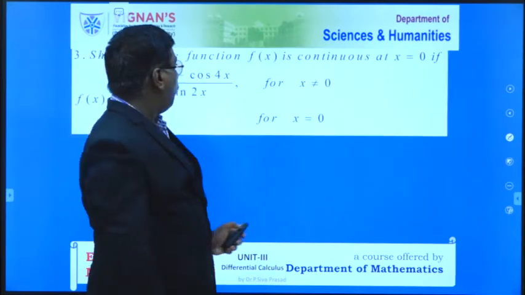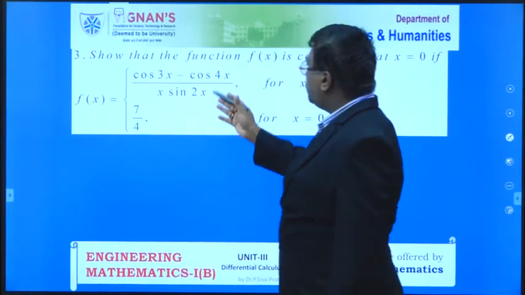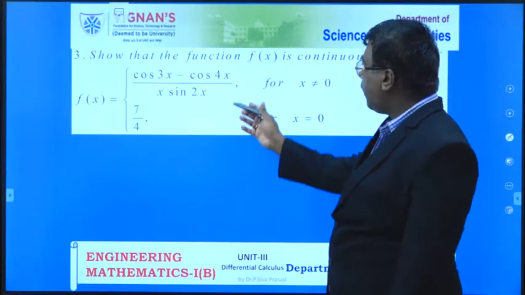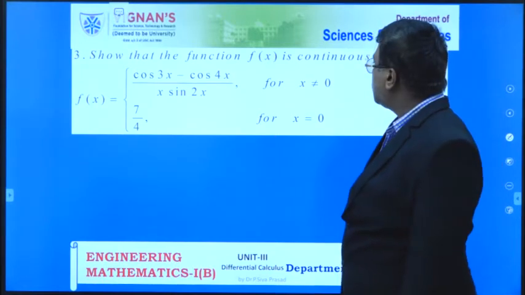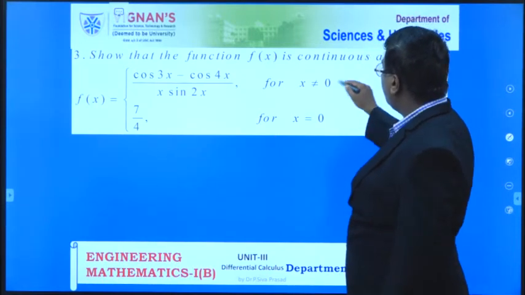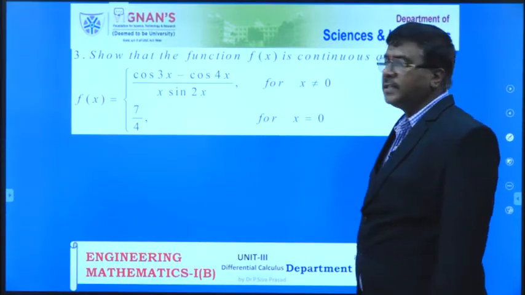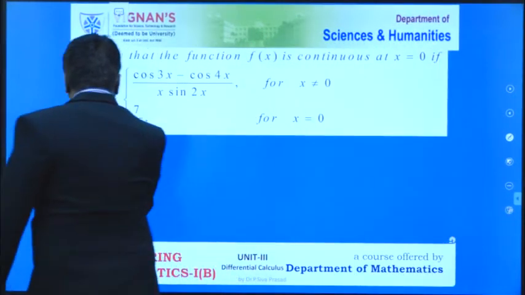Now, coming to the next one. Please all of you try yourself. Show that the function f of x is continuous at x equal to 0, if f of x is equal to cos 3x minus cos 4x by x into sin 2x for x not equal to 0, and f of x equal to 7 by 4 for x equal to 0. You have to try yourself. Please all of you write down this solution.